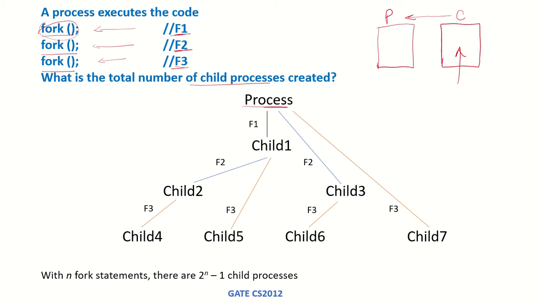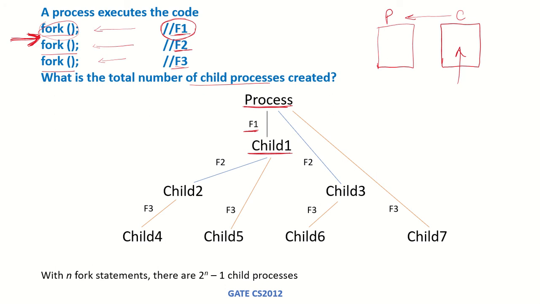So we had a process. Now it executed the first fork system call, F1, so one child process was created. Now when this process has created this child process, both the processes will run the same code from that point onwards. So the process P has reached this point, and from this point onwards, both the processes will run the next set of statements.